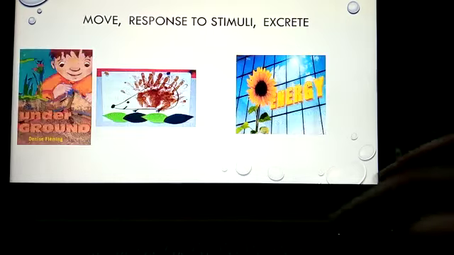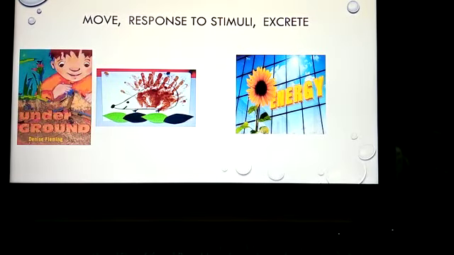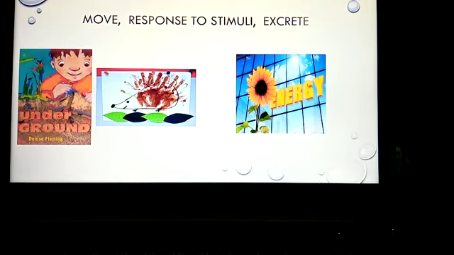Okay, children. Here you can see some pictures. The first picture shows the earthworm. The earthworm is always under the ground, under the soil, so it is showing response to stimuli. The first picture is about the earthworm, that is response to stimuli. The second picture shows excreta, the waste produced by animals, and the third is also an example of response to stimuli and even movement.